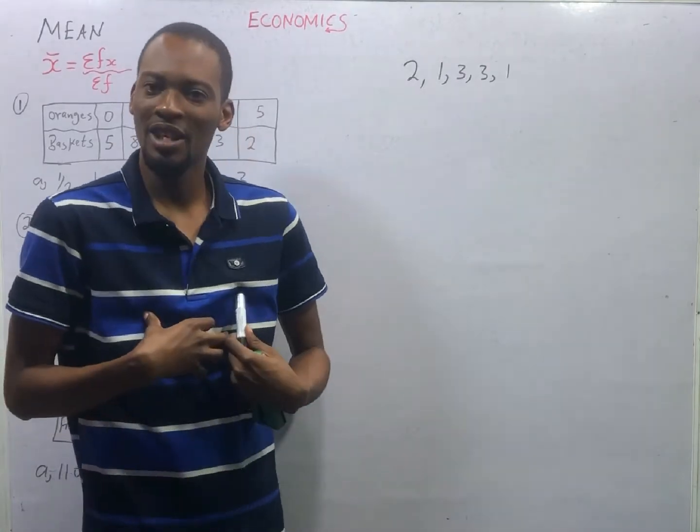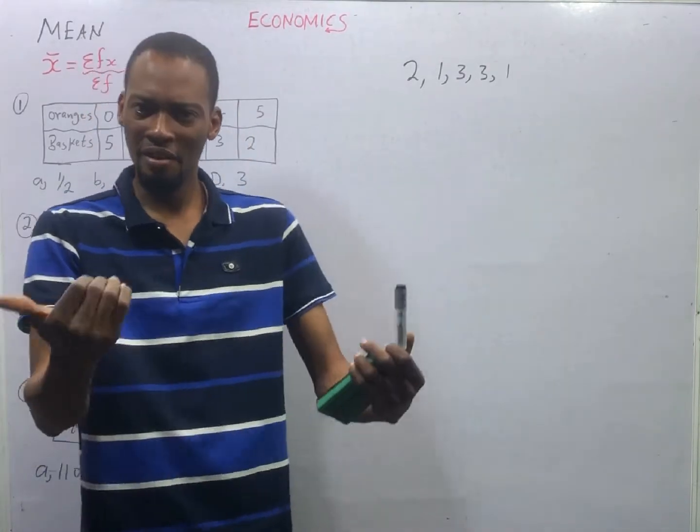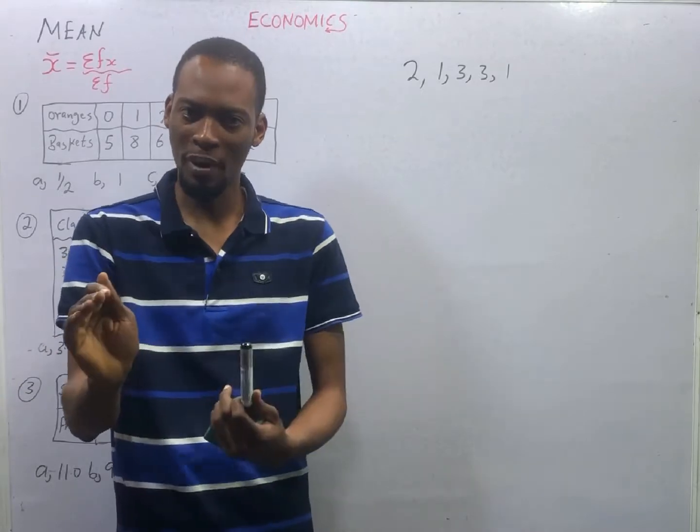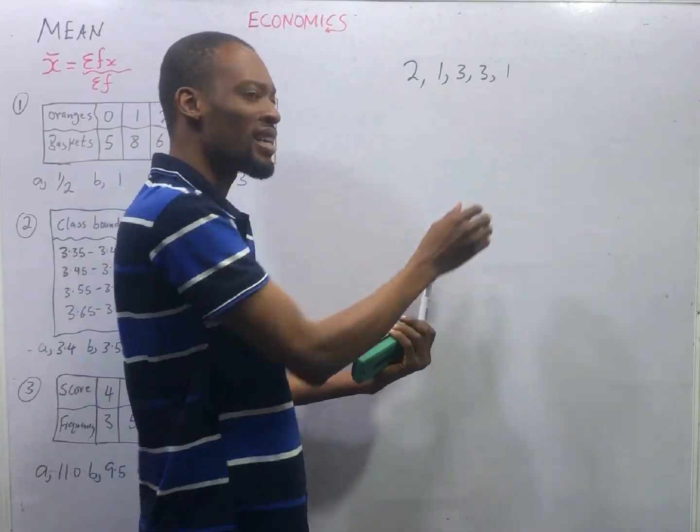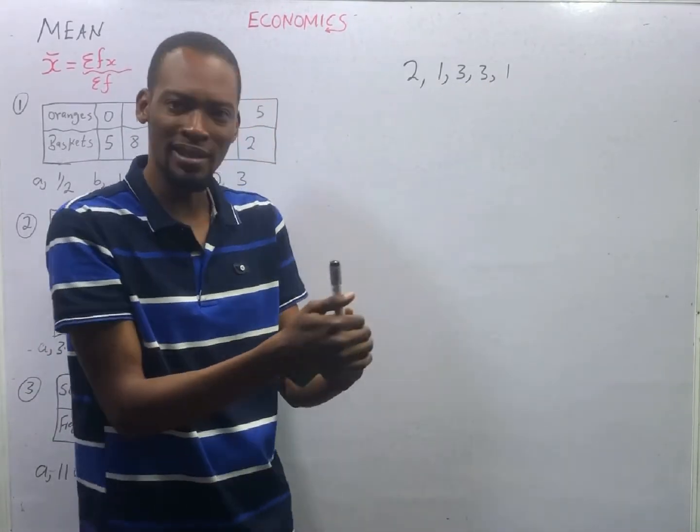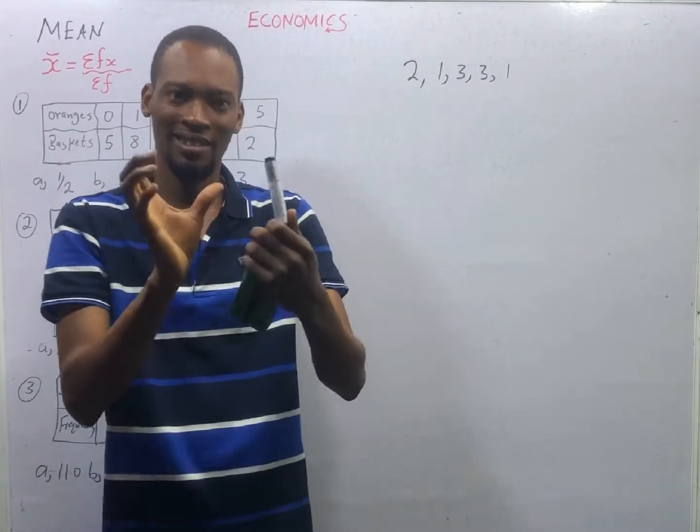In your mind, you will simply say that mean refers to the average of numbers. And since we have random numbers, we add all the numbers and divide by how many there are.